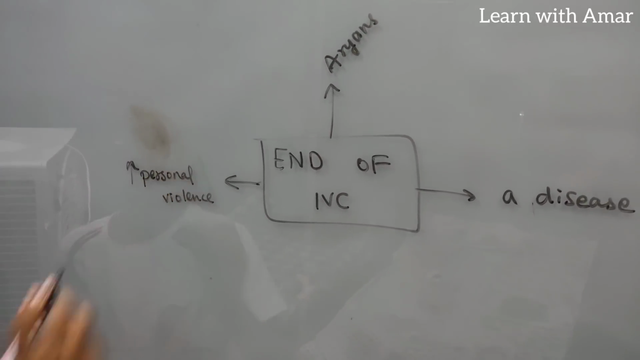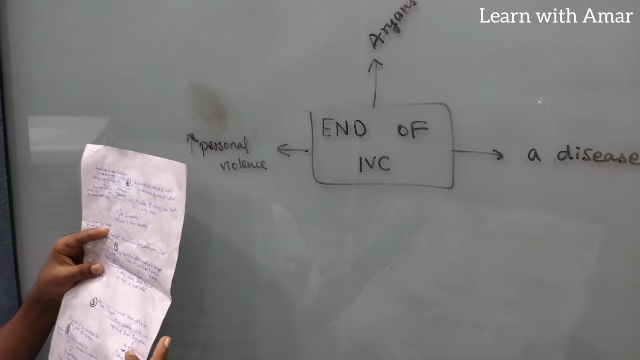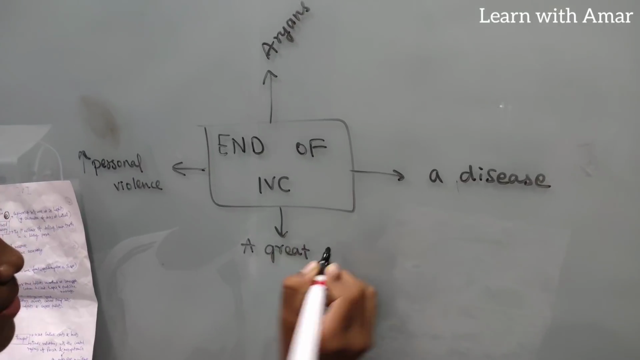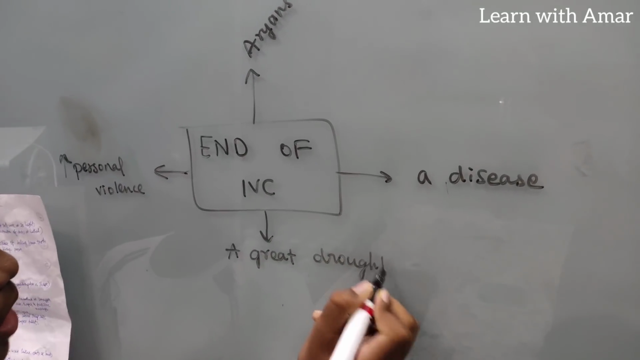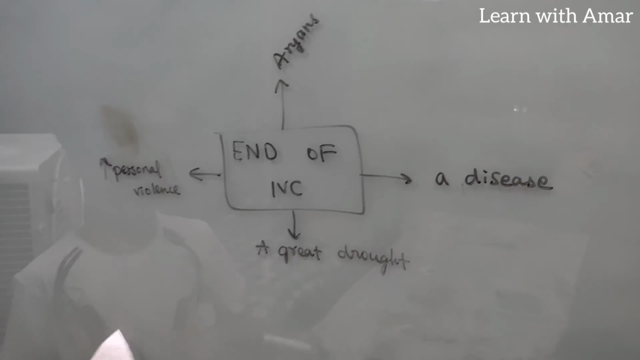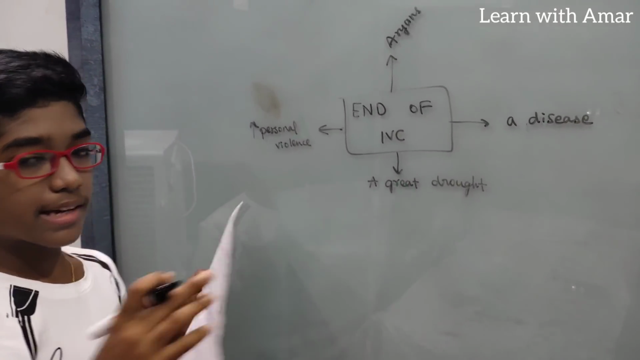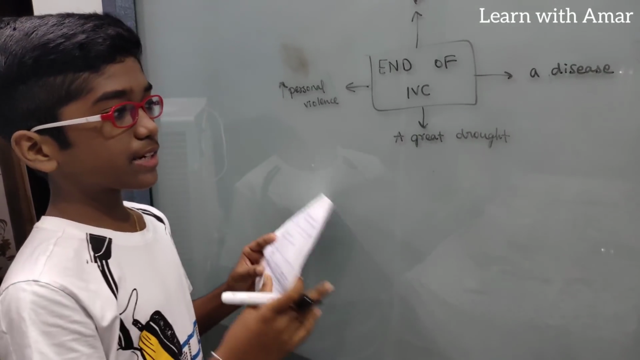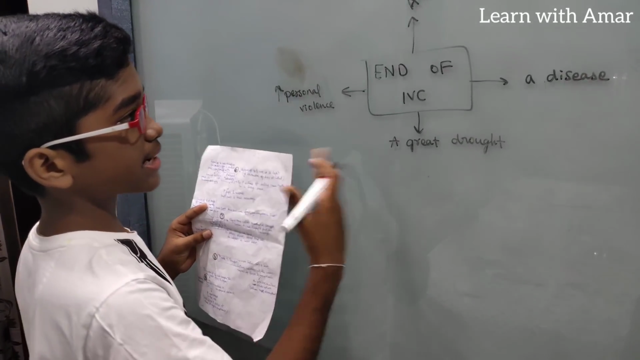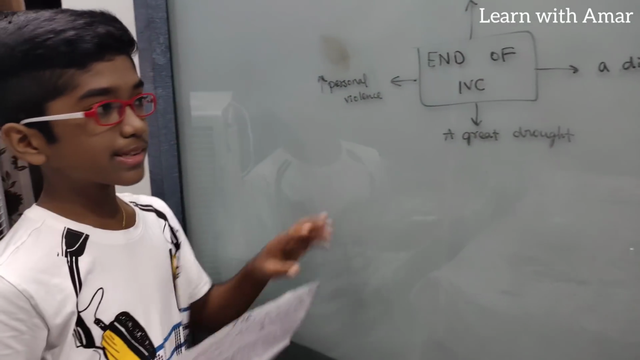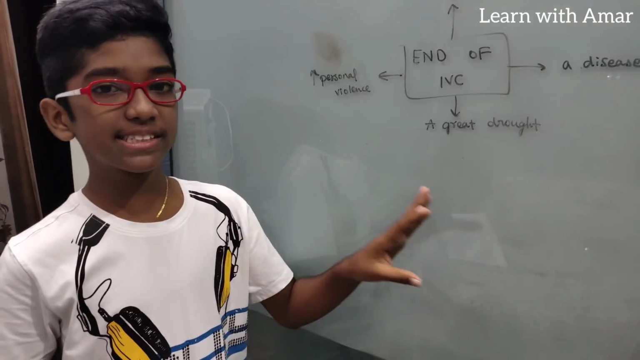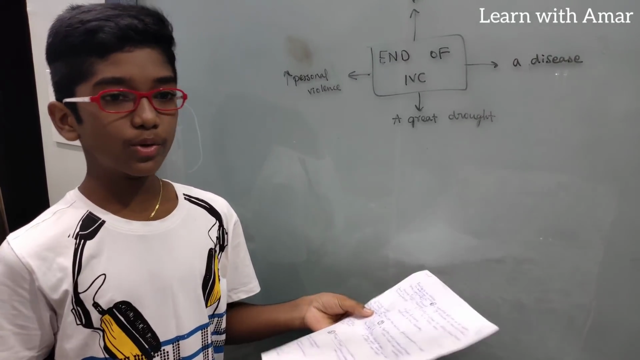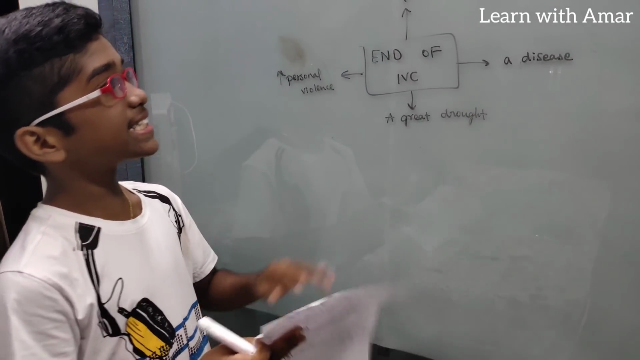And some people think there was an increase in personal violence, that people fought each other and they all died. Others think that a great drought occurred in the region of the IVC, and due to this drought, trading with the Mesopotamian civilization declined, thus the decline of the IVC too. So these are the theories of the IVC ending. How exactly it ended, we don't know till now. So this is about the Indus Valley civilization.